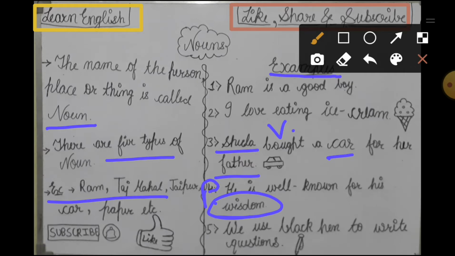Okay. Now the fifth one is: we use black pen to write questions. So we is here a pronoun. Use, that we are using, is a verb, and pen is a noun because it is the name of a thing. Pen is the name of a thing. So here pen is the noun and black is the adjective because it is telling more about the noun. So I hope it is clear to you.